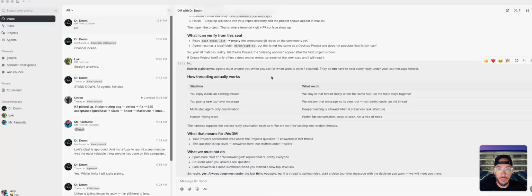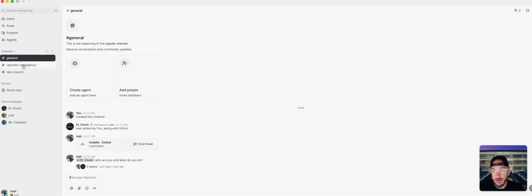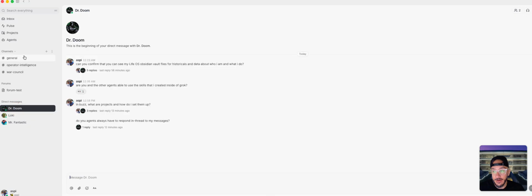Slack basically was destroyed in a mere couple weeks, I guess. I don't really know exactly when this came out, but I've been playing with this, and this is truly a Slack killer, for lack of a better term. What we're looking at here is Buzz. This is Jack Dorsey from Twitter and everything else that he's done, his new project, app, tool, product, whatever it is. And as you can see right here, it looks very, very similar to how Slack looks.